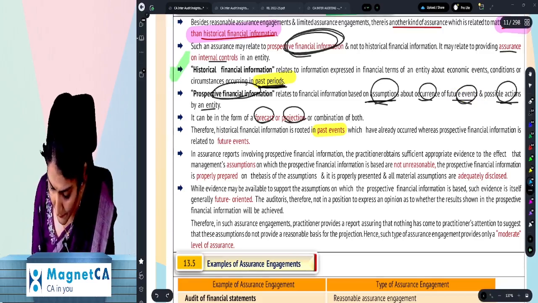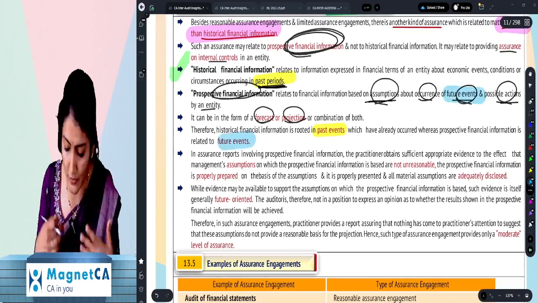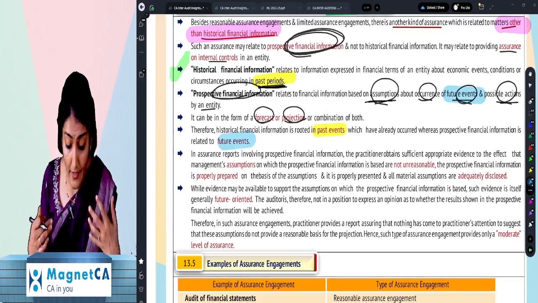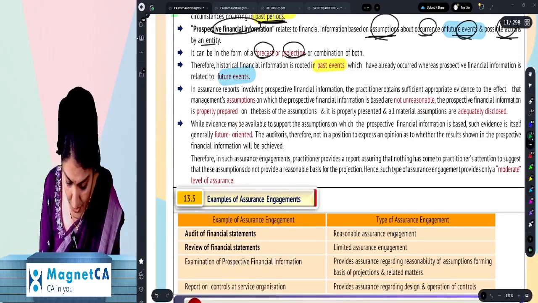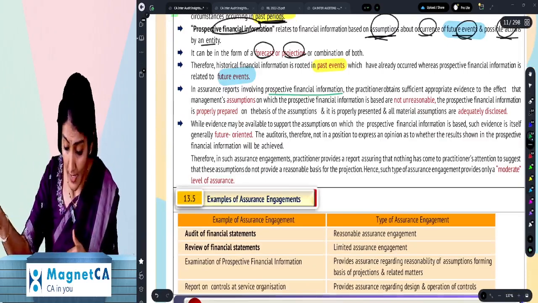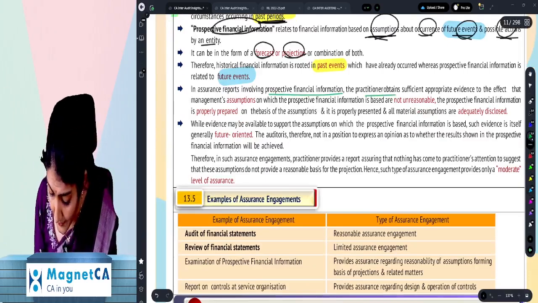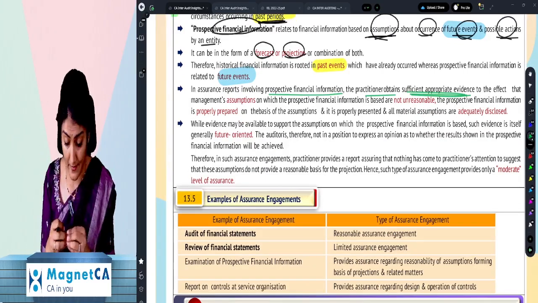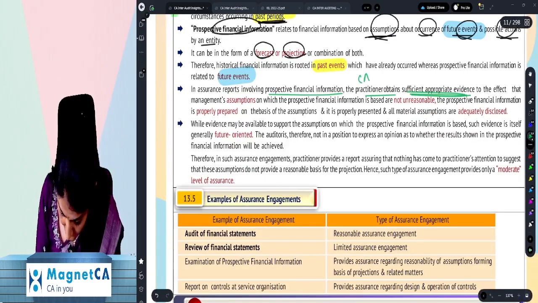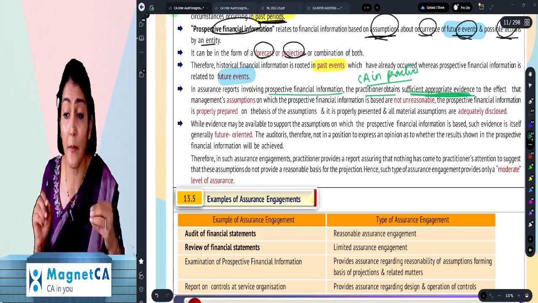And in an assurance report involving prospective financial information, which is regarding your future, the practitioner has to obtain sufficient appropriate evidence. Who is the practitioner? A CA having a certificate of practice, a chartered accountant in practice.